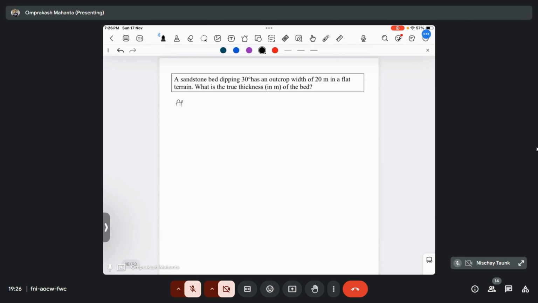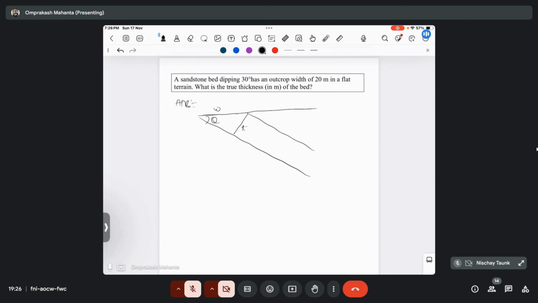Okay. So let's move to the next one. A sandstone bed dipping 30 degree has an outcrop width of 20 meter in a flat terrain. So what will be the true thickness? Before going towards the question, I would like to tell you some basic things. Here this is your dip amount, and this is your W, and this is your T.